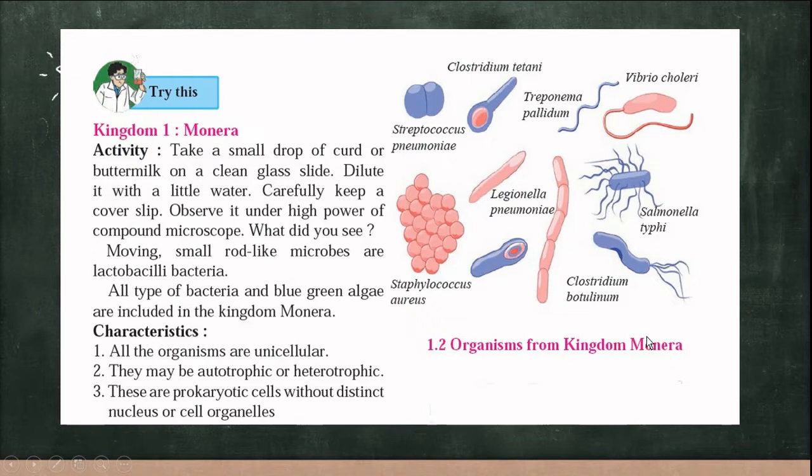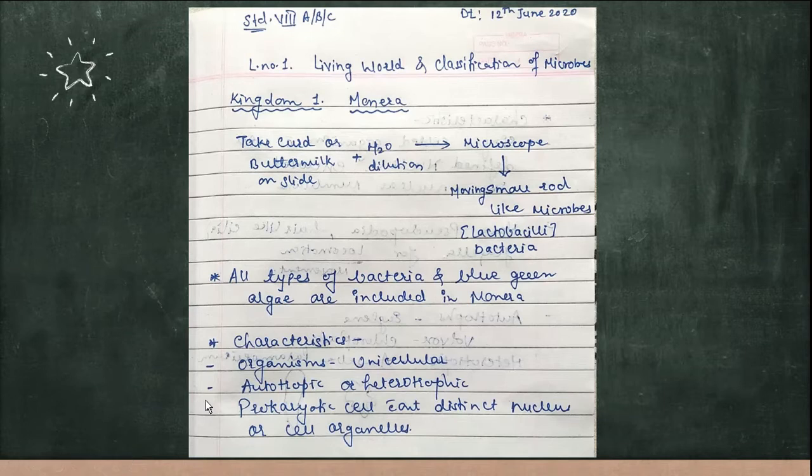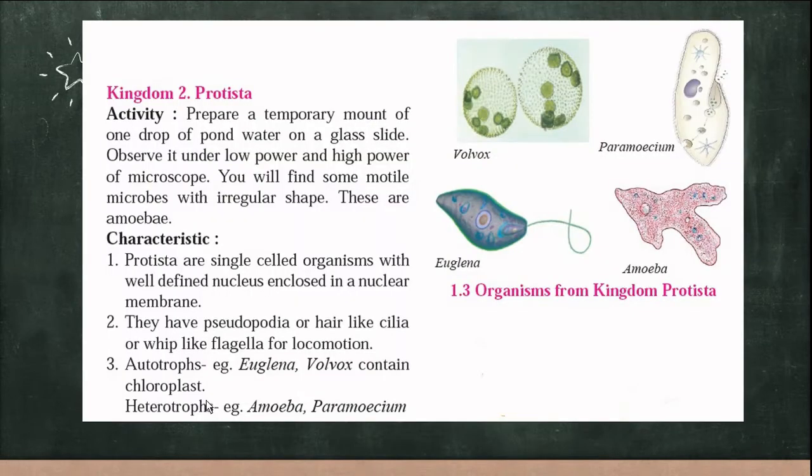So what you have to remember here: they are bacteria and certain blue-green algae. They are unicellular, autotrophic or heterotrophic. They have a prokaryotic cell without distinct nucleus or cell organelles. So these are the characteristics of Monera. Now let us turn towards the second kingdom, that is Protista. For that also we have to do one activity.